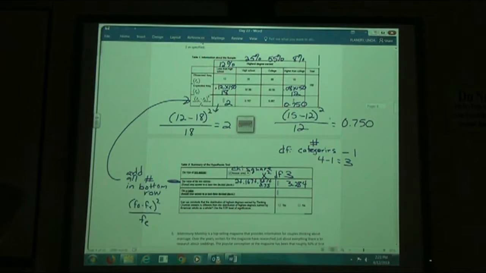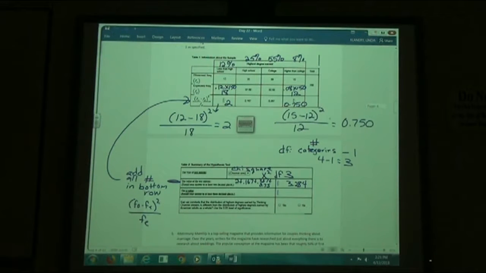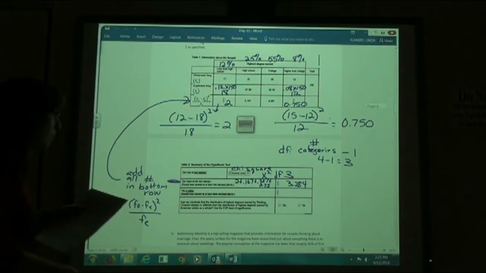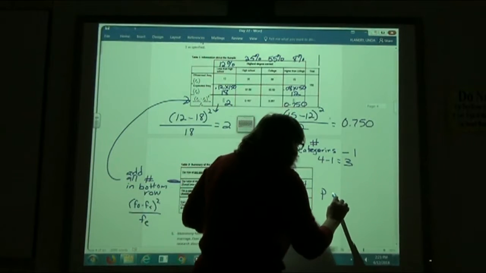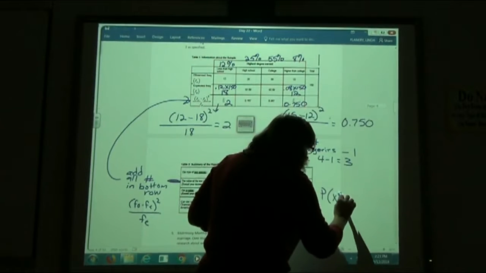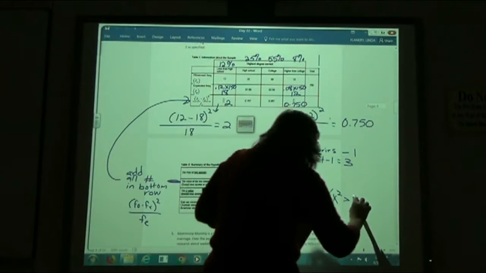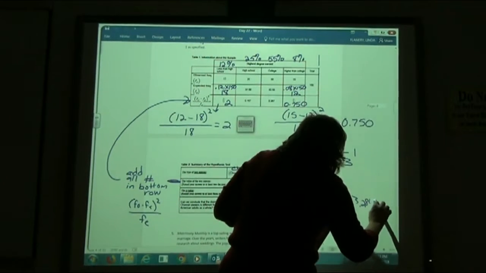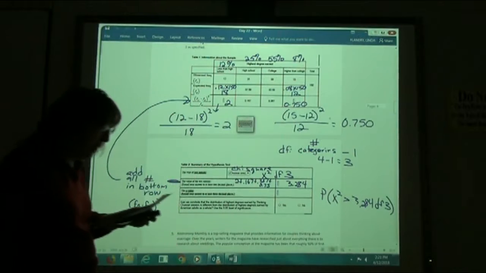Now I'm going to do a p-value test. We've done all those testing. We're going to do the p-value test. This is a positive number, good thing, because we like to do p is greater than. P of chi squared is greater than our test statistic, 3.284, with a degree of freedom of 3 is what we figured out.